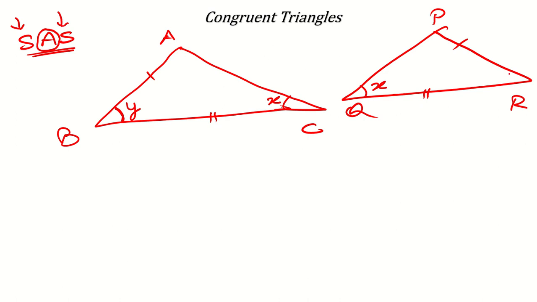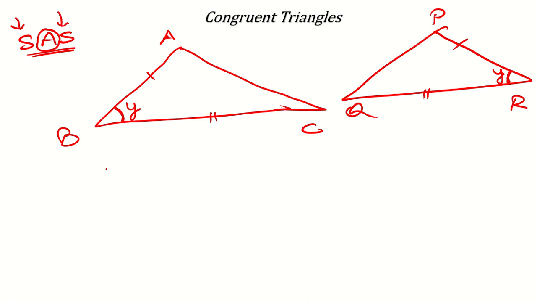These two sides are involved, so this angle should be equal to Y. Means these angles should be equal, otherwise it will not satisfy the SAS criteria. Just remember one thing: for SAS criteria, if two sides are given equal, then the angle between those two sides must be equal, only then it will satisfy SAS criteria, otherwise it will not satisfy.